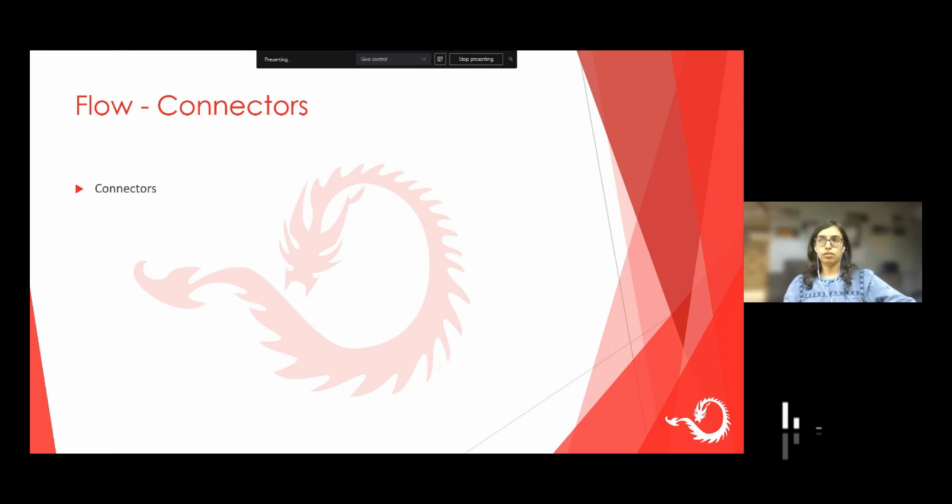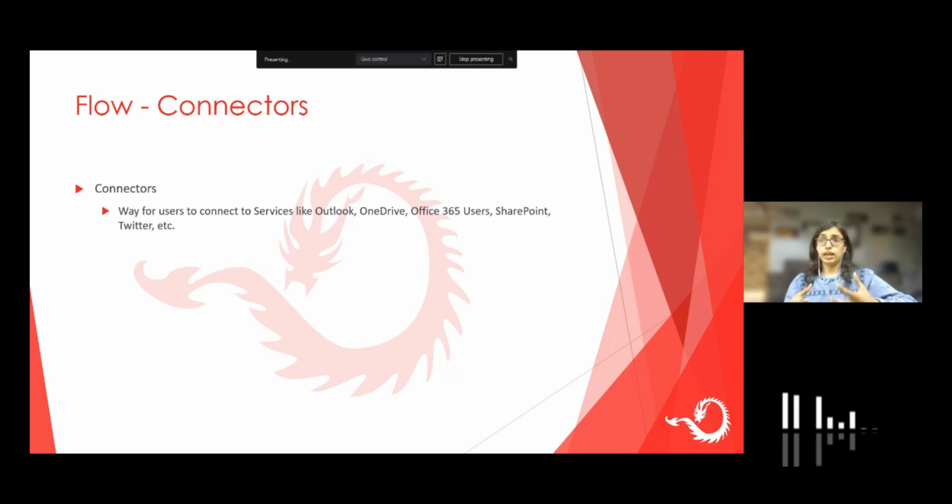A flow consists of connectors. With connectors you can connect to services like Outlook, OneDrive, Office 365, SharePoint, Twitter, Salesforce, or Dropbox, whatever you want your workflow to do. Technically, it's kind of a wrapper around an API. It's an API which you are putting in your workflow.